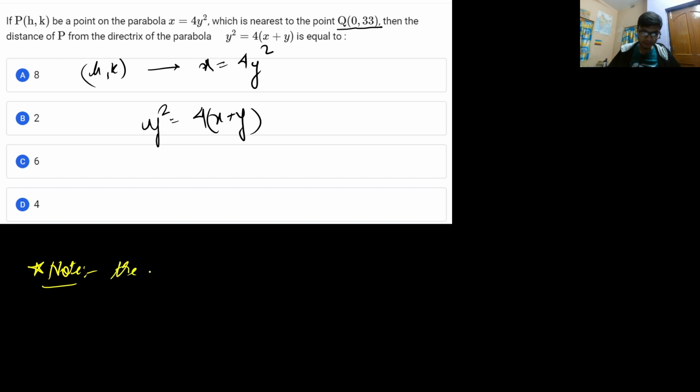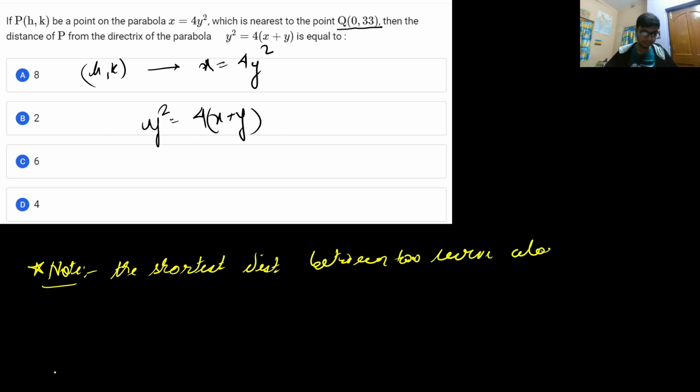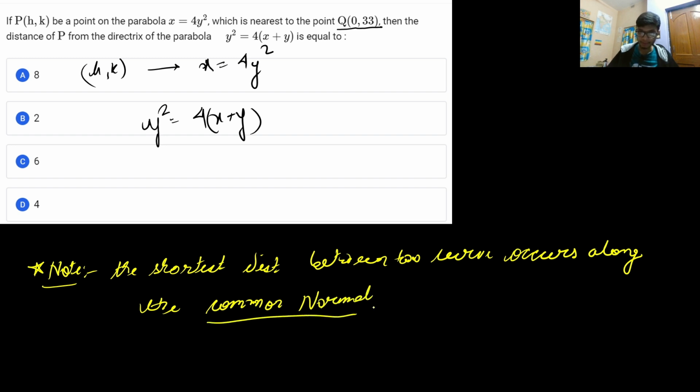The shortest distance between two curves occurs along the common normal. Okay, along the common normal. So this is a very important thing. That means for the two parabolas, you just need to look for the equation of normal.